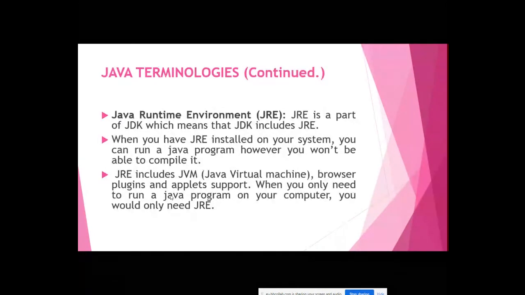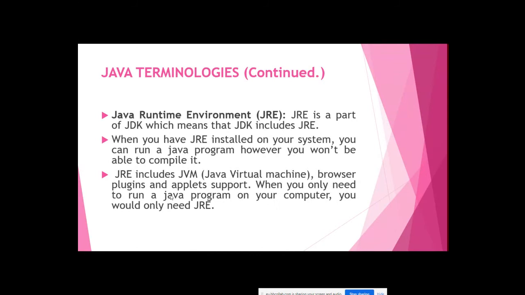Okay, so what does it mean, in more detail? What is JRE? JRE is a part of JDK. Of course, it is included in the JDK. So when you have installed JDK, you can run the Java program. What does it mean? It means that JRE is used to run the Java program. It will not be used to compile, just to run the program. So if you want to run a Java program, you need JRE. Okay, that's it.